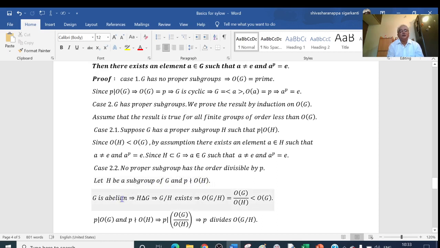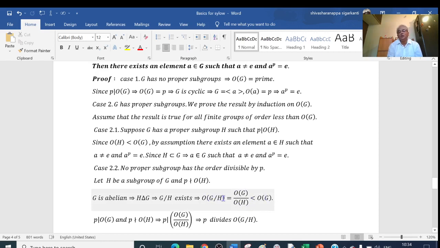This is the case. Now here, given that G is abelian, and we know that every subgroup of an abelian group is normal. That is, H is a normal subgroup of G. If H is a normal subgroup of G, then the quotient group G by H exists, and the order of G by H is equal to the order of G divided by the order of H. Here, H is a proper subgroup of G, meaning the order of H is greater than or equal to 2. Therefore, this quantity must be less than the order of G. So we have a group here.